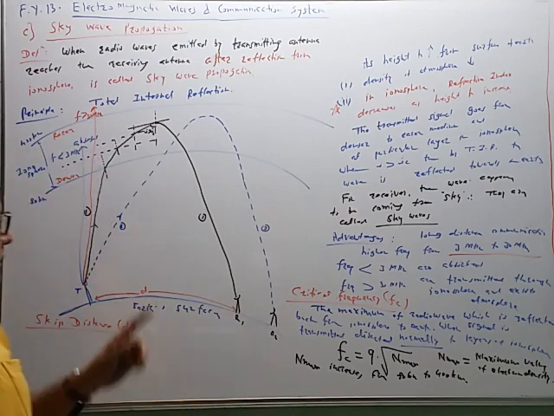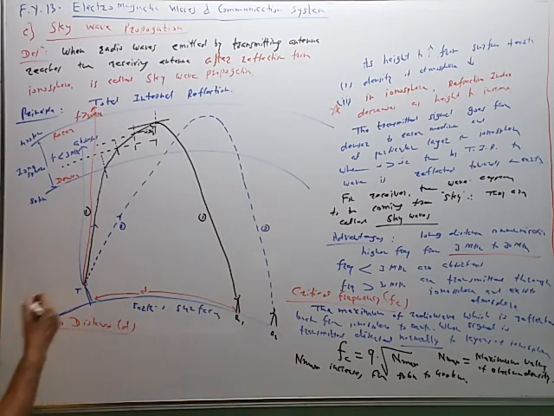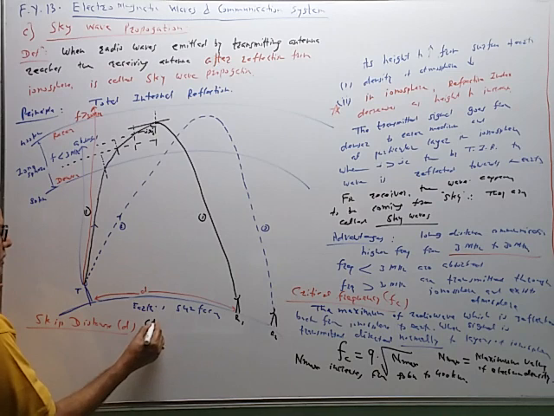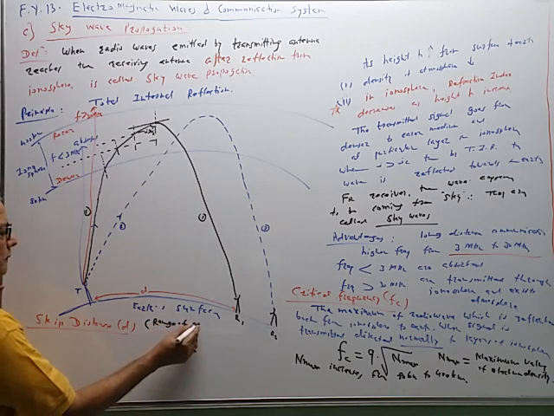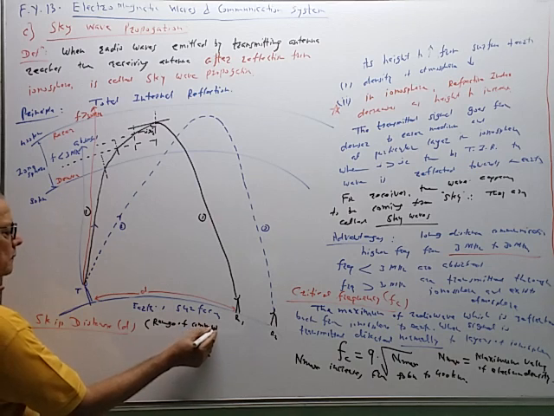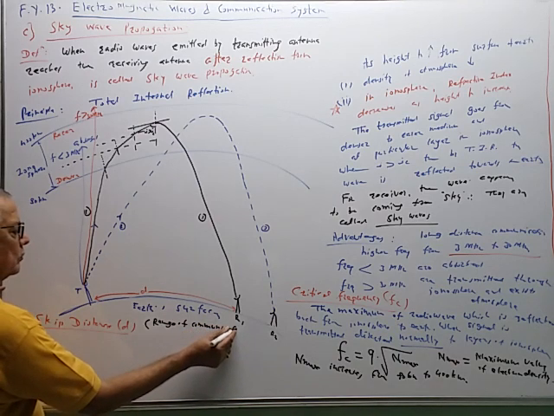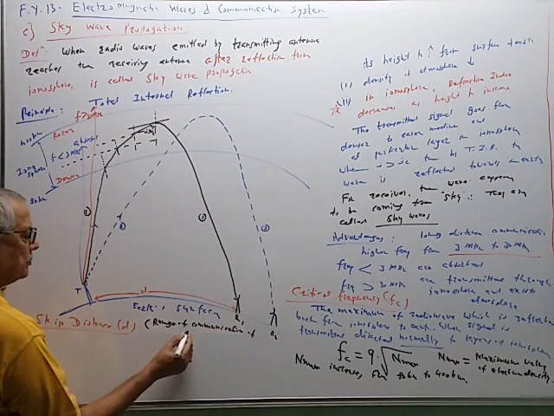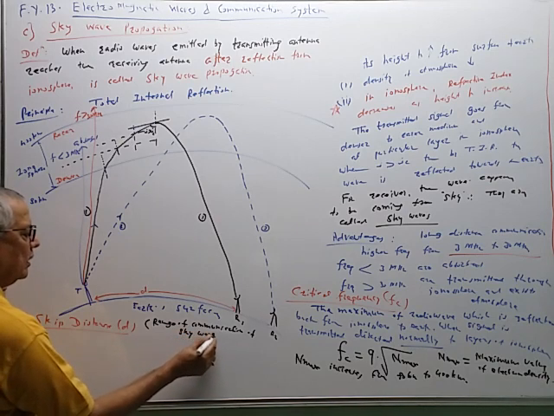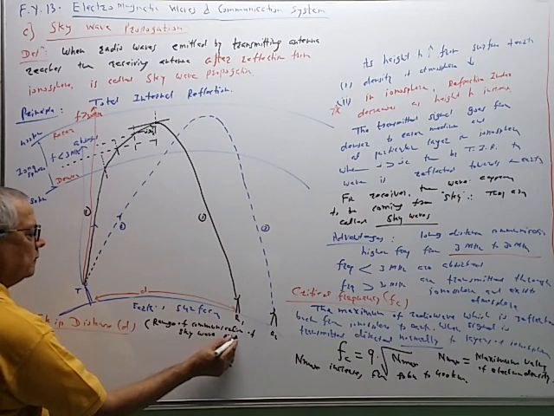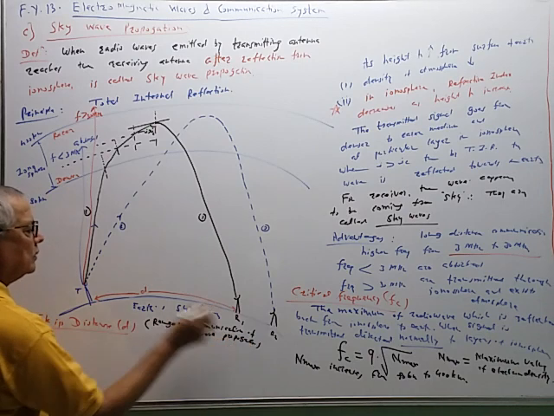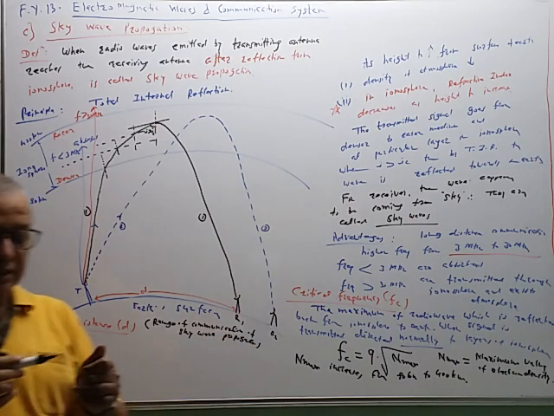So this is nothing but the range of communication. So skip distance means the range of communication of sky wave propagation. In short, it is a range.